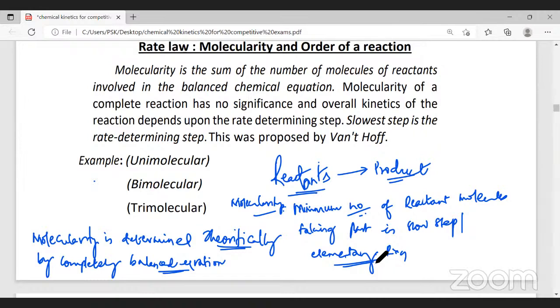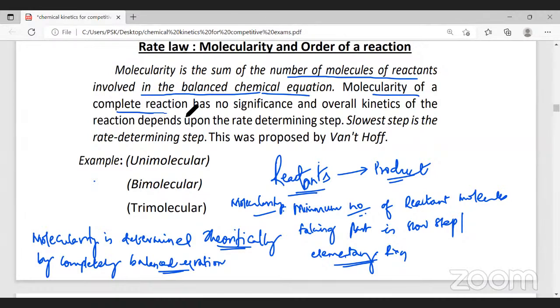Did you understand the definition of molecularity? Molecularity is defined as minimum number of reactant molecules taking part in the slow step of the reaction, or the elementary reaction, is called as molecularity. You can see here, molecularity is defined as sum of the number of molecules of reactant involved in a balanced chemical equation.